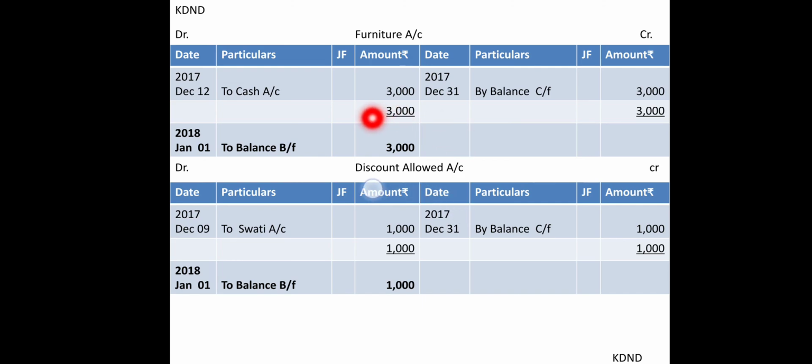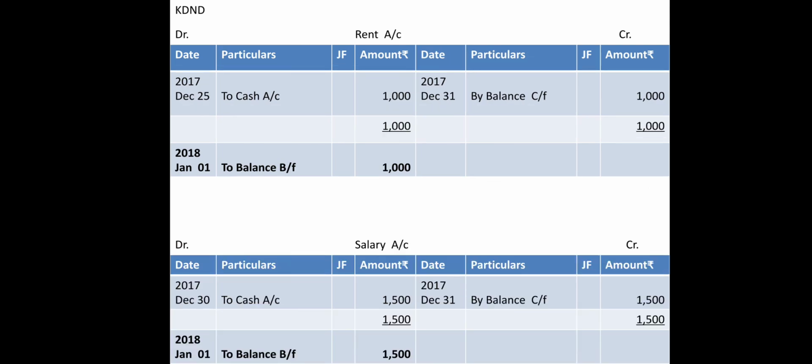Then furniture same way. Then discount allowed same way. Those items which are expenses, rent also and salary, whichever accounts are expenses, may be carried forward to the next month because it is not a specified year ending.